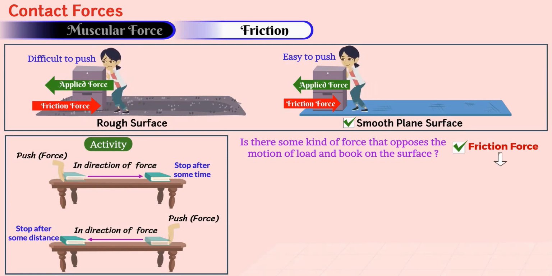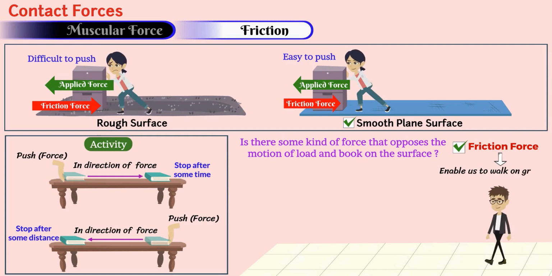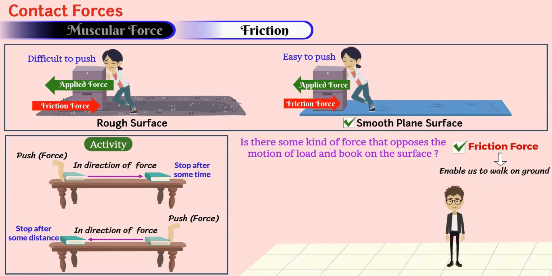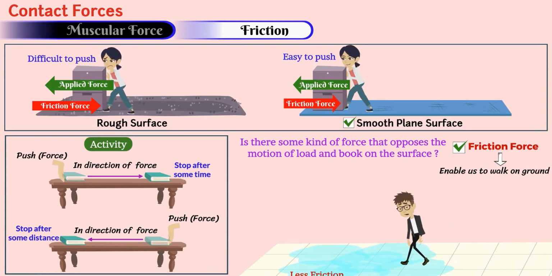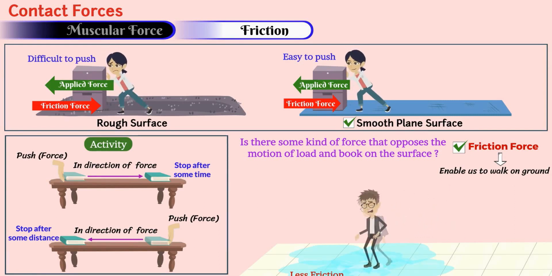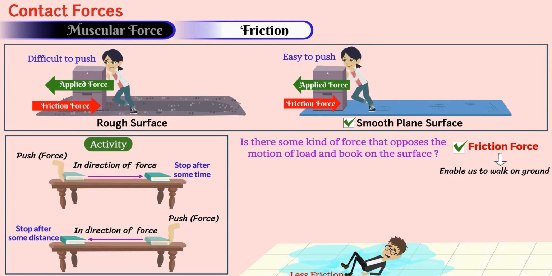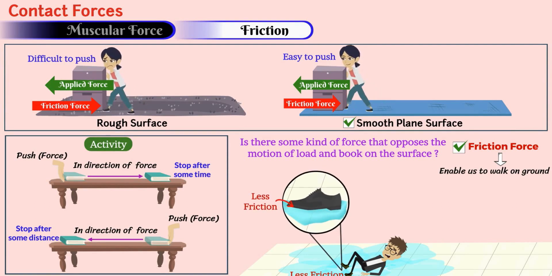This is the force which enables us to walk on the ground. If there is less friction, such as when water is spread on the floor, it becomes very difficult to walk. You might have seen your friends slipping and falling on the wet ground. This is because of less friction due to water between the shoes and the surface.